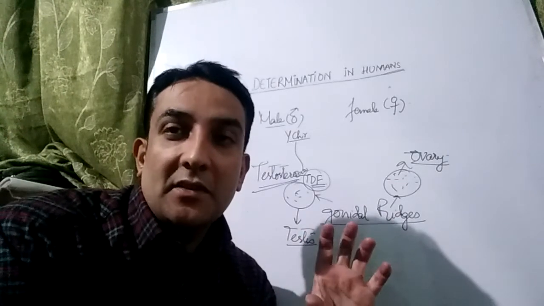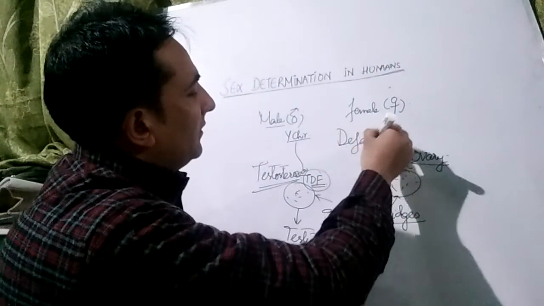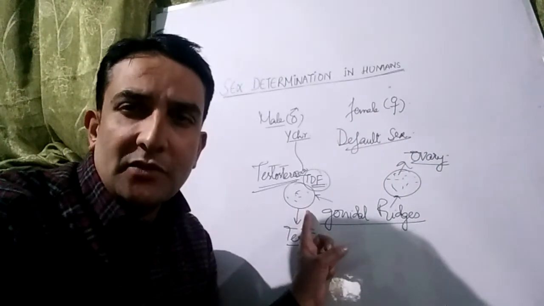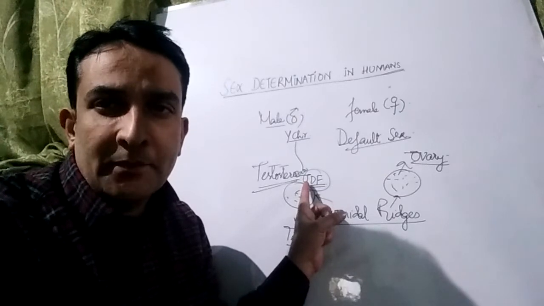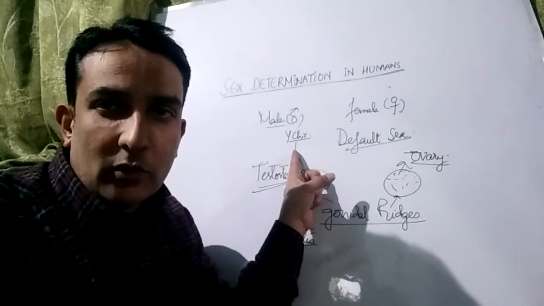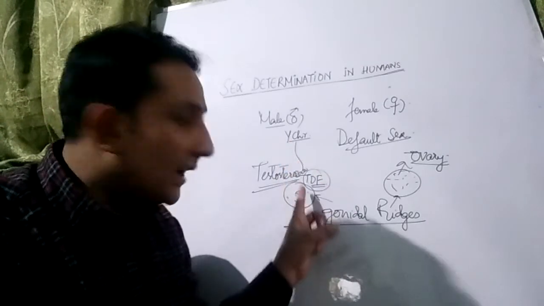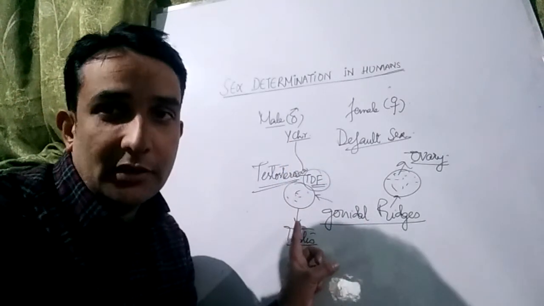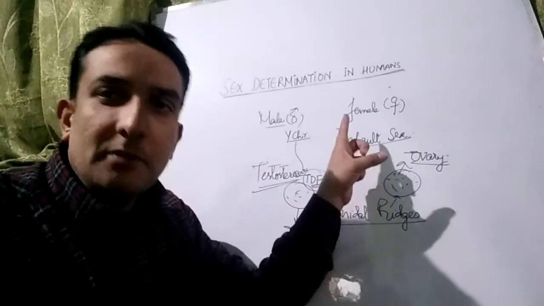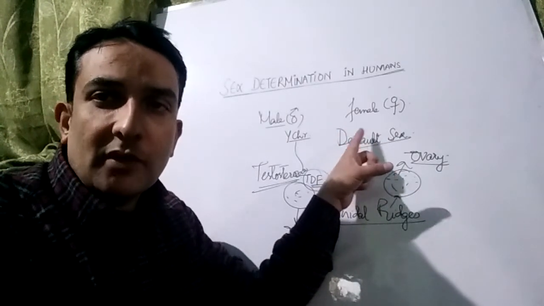So some geneticists say that female sex is a default sex, although it is a little bit contradictory. What do they mean by default sex? It means that the gonadal ridge is waiting for the testis determining factor, which is dependent upon the SRY region. If the SRY region is present, meaning the Y chromosome is present, meaning the embryo is male type, the TDF will be produced and will stimulate the development of the gonadal ridge to the male sex. And if the TDF is not present, meaning the SRY region and Y chromosome are not present, the embryo is female type.